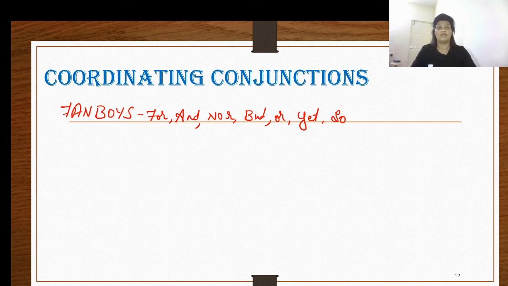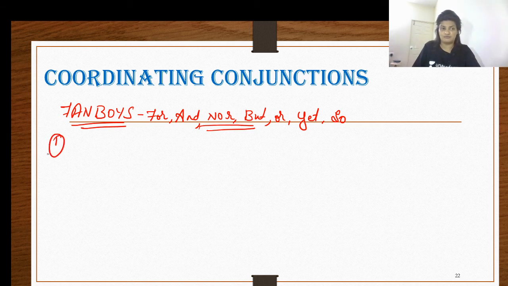A little while ago, when I was discussing independent clauses, I told you that these conjunctions combine only independent clauses. An easier way for you to remember this is to remember the acronym. The first thing, remember the acronym. And when you come across any one of these conjunctions in your statement, without doubt, you can tell that the clauses are independent. Let me give you a couple of examples.